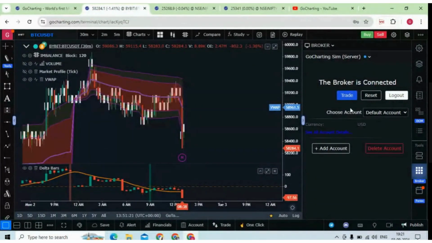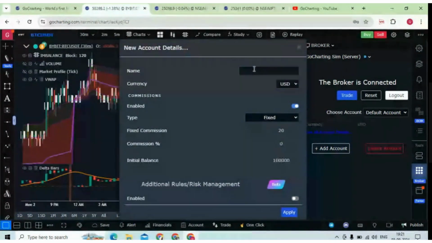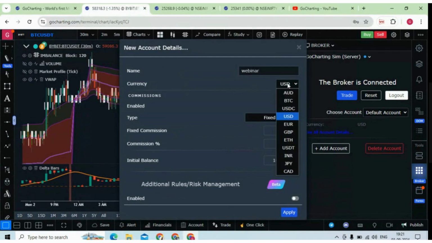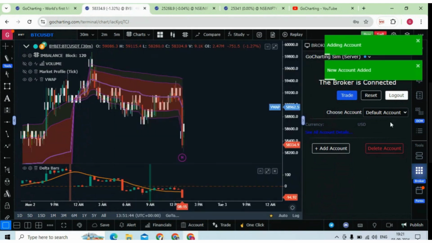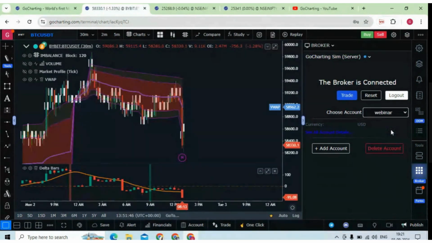Now, under this connection, you can create different accounts. This is the default account. Let me add one account, and give it some name. I'm giving it webinar, and for currency, I'm putting USD. You can set the initial balance and all those things. You can also set the commissions and click on apply. Now your webinar account is created.